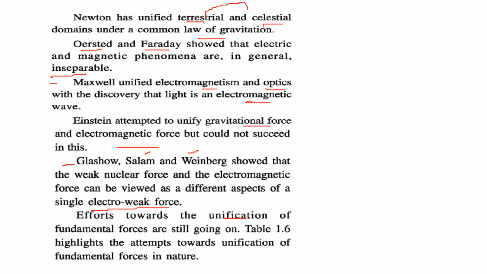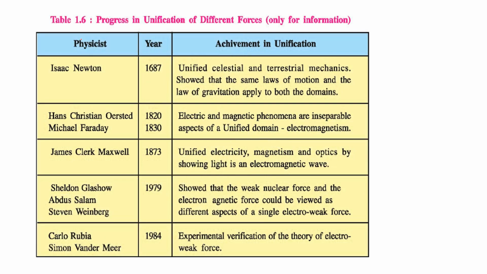So let us see what we have just discussed, the progress in unification of different forces. Isaac Newton started in 1687. He unified celestial and terrestrial mechanics. He showed that the same laws of motion and the law of gravitation apply to both domains, celestial and terrestrial. Then Oersted in 1820 and Faraday in 1830 achieved the unification of electric and magnetic phenomena as inseparable aspects of a unified domain, which is electromagnetism.